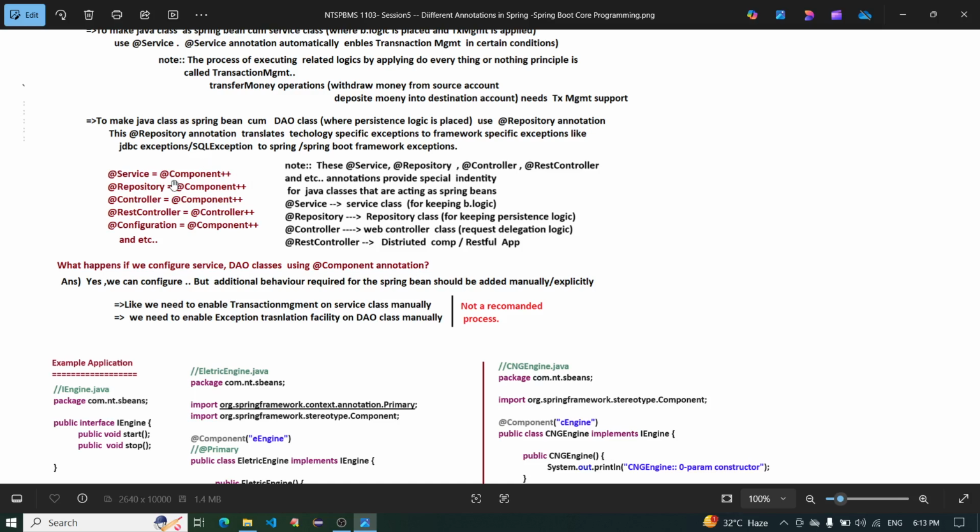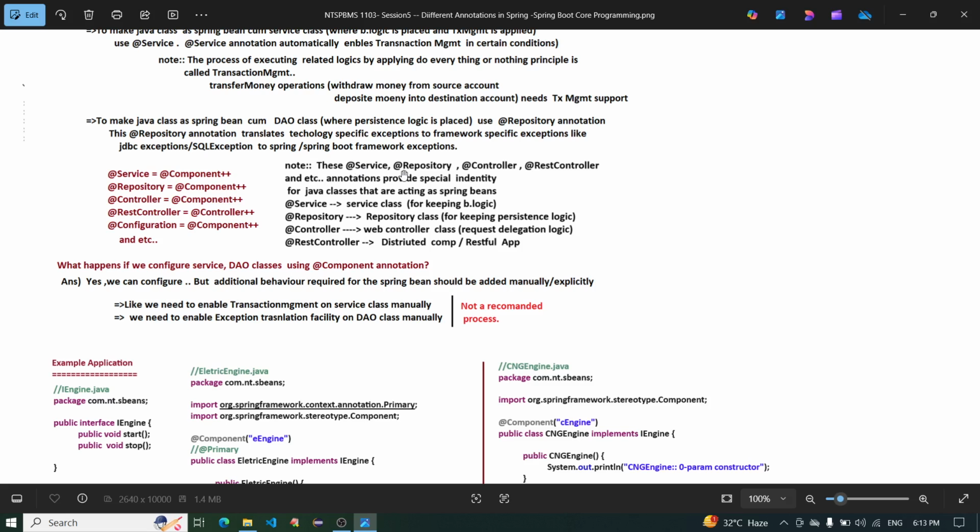@Service equals @Component plus extra behavior, @Repository equals @Component plus extra behavior, @Controller equals @Component plus extra behavior, @RestController equals @Controller plus extra behavior, @Configuration equals @Component plus extra behavior, and so on.